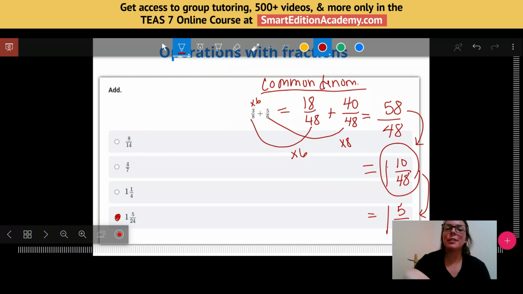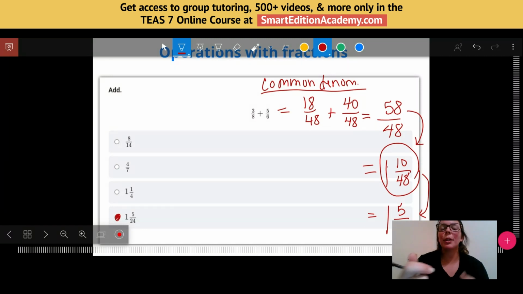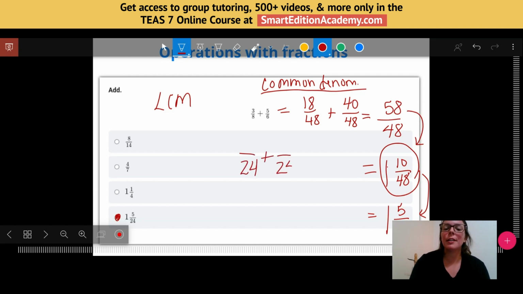Something else that would have been helpful is rather than using 48 as my common denominator, I could have just looked for a multiple of 8 and 6 because there actually is one that is lower than 48. We call that our least common multiple, LCM. And 8 and 6 share a multiple of 24. So 24 could have been the denominator we chose because 8 times 3 is 24. So 3 times 3 would be 9. 6 times 4 is 24. So 5 times 4 would give me 20, right? So just converting those into equivalent fractions.